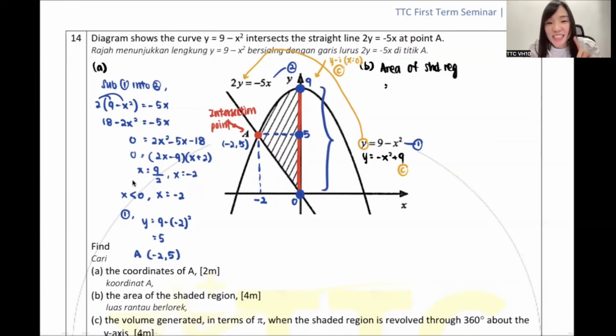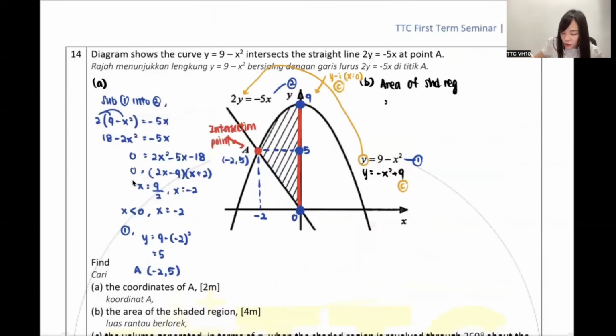No. Very good, Nicholas. Guys, why no? Because I repeat again. Do you realize from 0 to 5, you are under a straight line? Then from 5 to 9, you are under a curve. Isn't it they are under two different equations? If you do it together, you cannot get the answer, my dear. So that's why you need to find them separately.